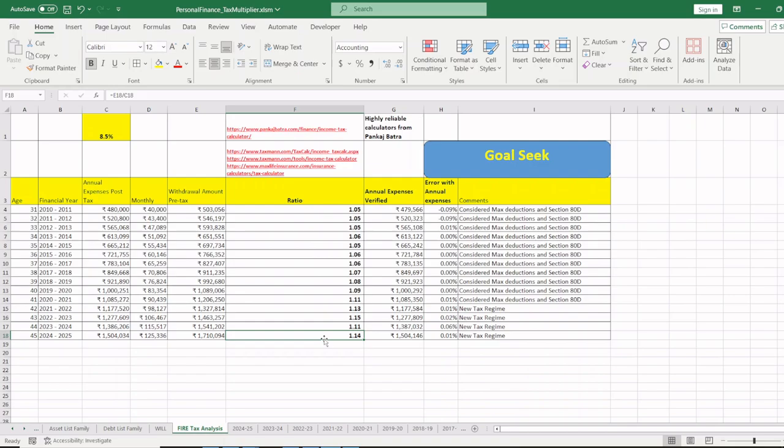Maybe India is slowly moving towards a 30% tax bracket. That means whether long-term capital gain tax or short-term capital gain tax, whatever it is, they're going to make it a 30% tax.